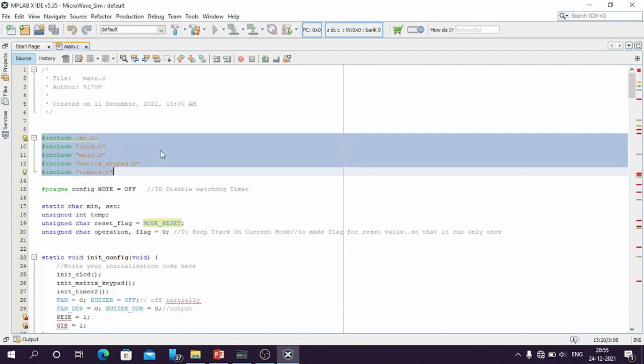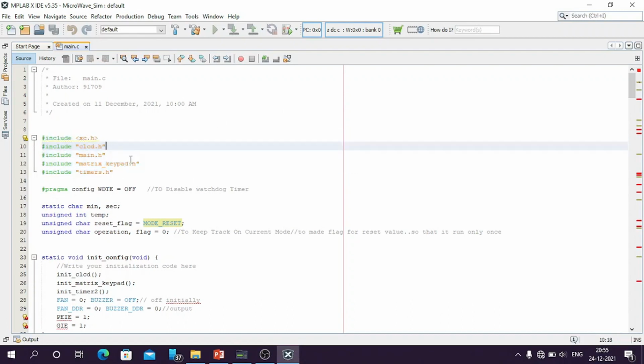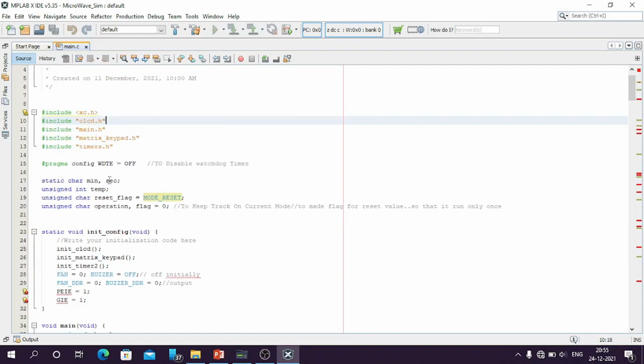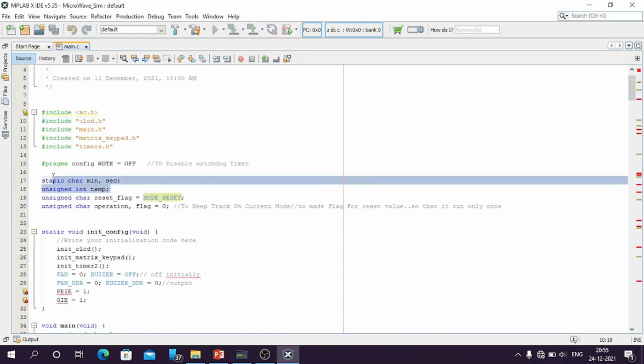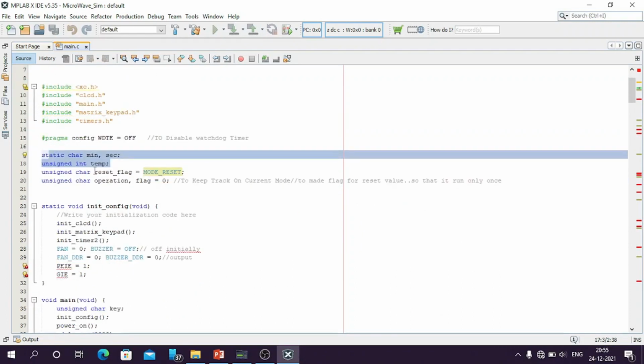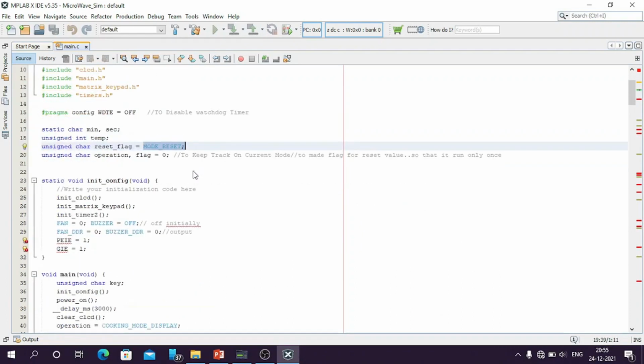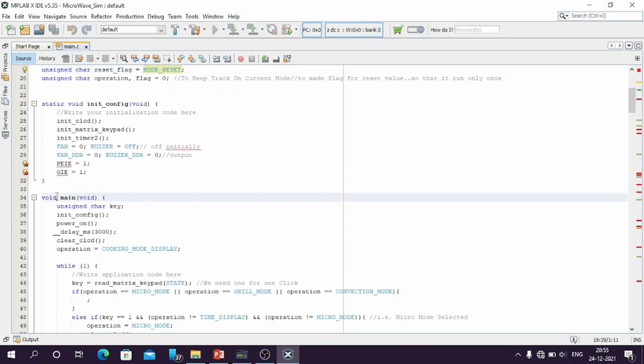Initially, we included all the header files of our CLCD, matrix and timers. Then we declared minute, seconds and temporary variables as global because we have to access them from all the functions of our code. Then we declared a reset flag and set it as mode reset. The code starts working from the main function.